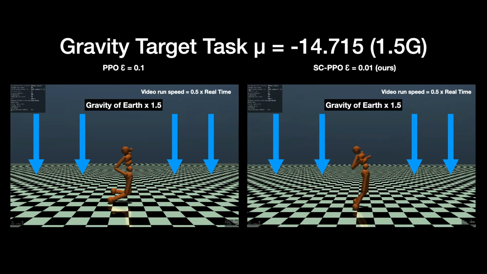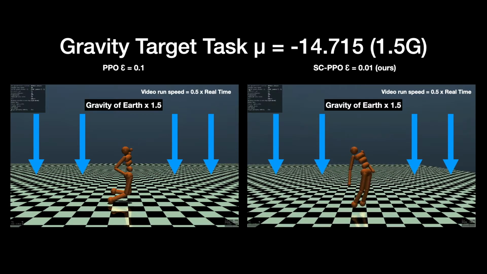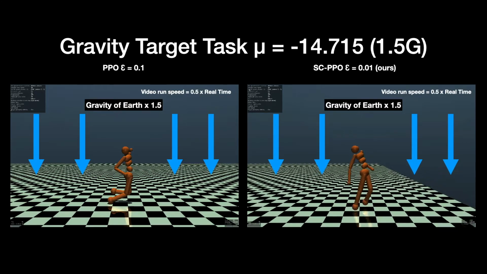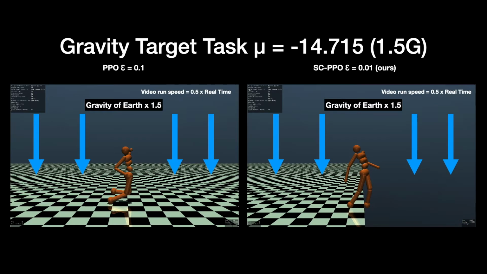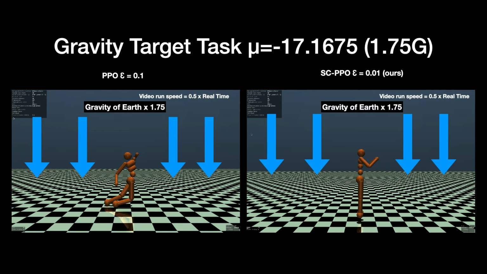The policy trained with SCPPO is successfully transferred when we increase the magnitude of the target environment's gravity to 1.5 and 1.75 times Earth's gravity. The humanoid cannot walk and falls immediately in all experiments using the unregularized baseline method.